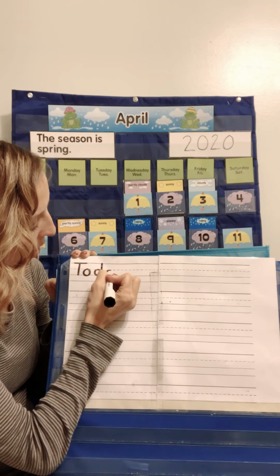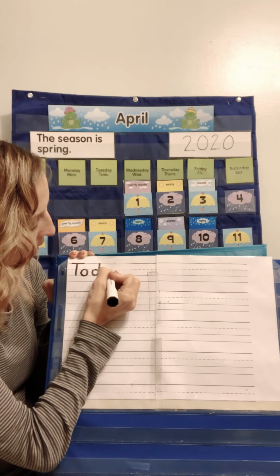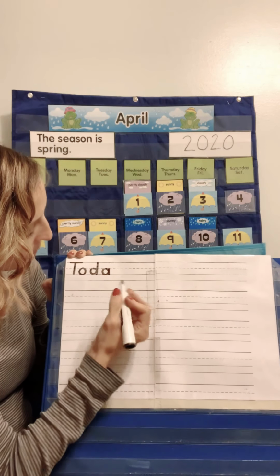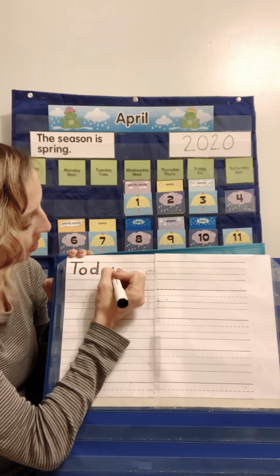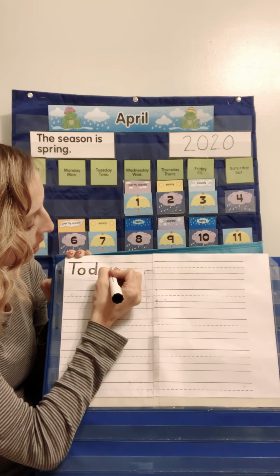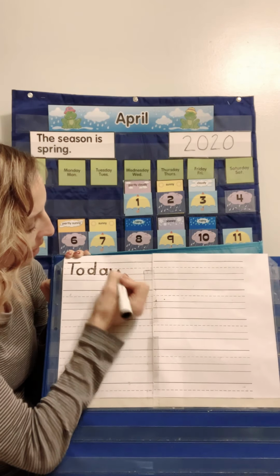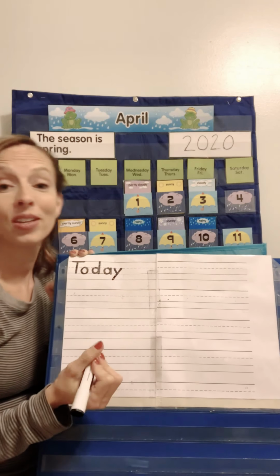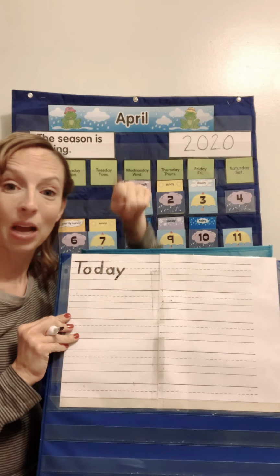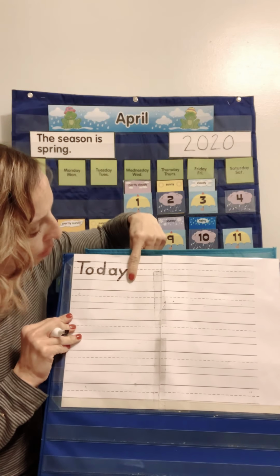All right. Then we're going to do our A. So we're going to go airplane line down to the grass line. Airplane line down to the grass line. All right. Today ends in a Y. So we're going to go and do airplane line, slide to the grass line. Airplane line, slide past the grass line to the worm line. Good job. So now we need our finger space. We're going to put that right there.